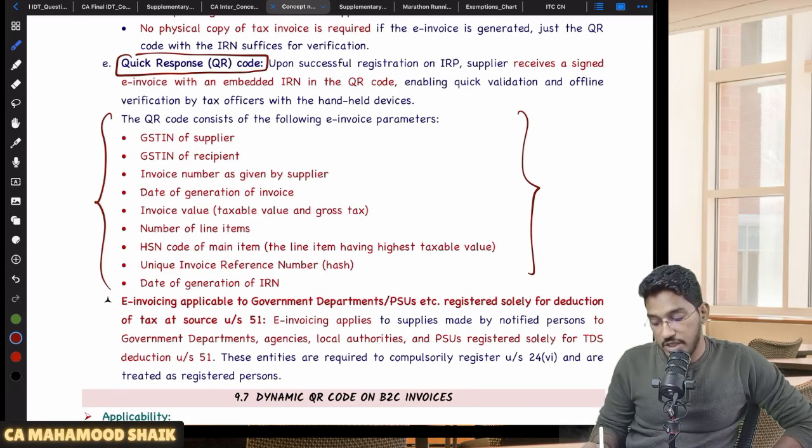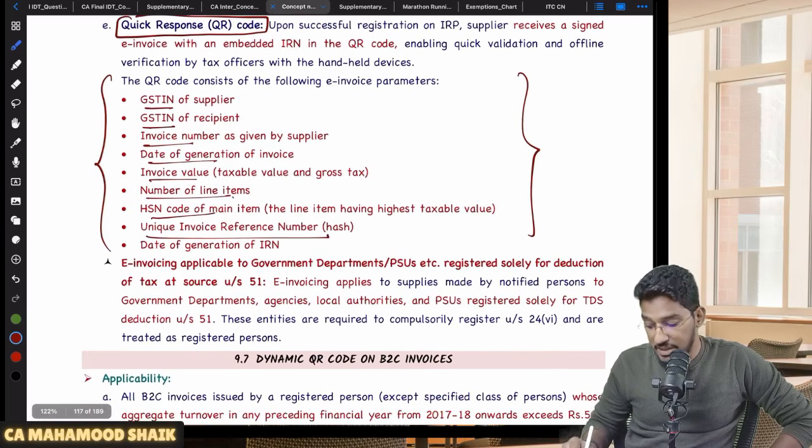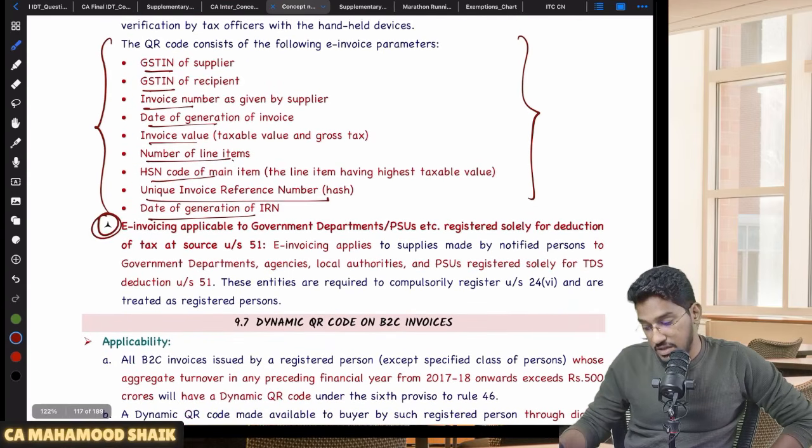What information will be captured in the QR code? In that QR code, it will capture GSTN of the supplier, GSTN of the recipient, invoice number, date of generation, invoice value, number of line items, HSN code, unique invoice reference number, and also date of generation of that invoice reference number. And one more important circular also they have told.